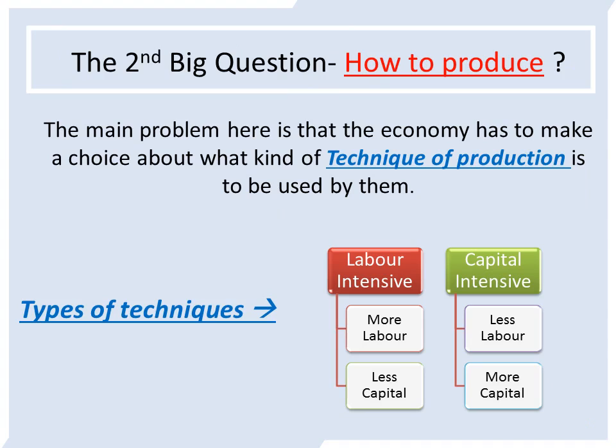Now we move on to the second big question, that is how to produce. The main problem here is that the economy has to make a choice about what kind of technique of production is to be used by them. There are two types of techniques: one, labor intensive; other, capital intensive. As you can see, labor intensive means more labor, less capital. Capital intensive means less labor, more capital.